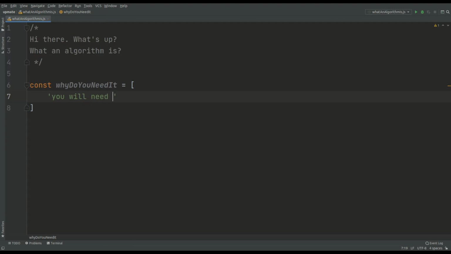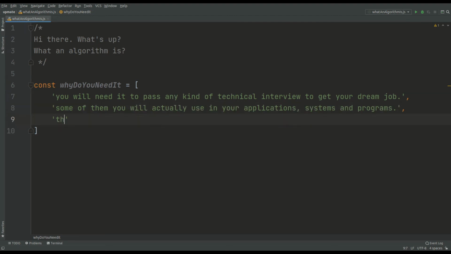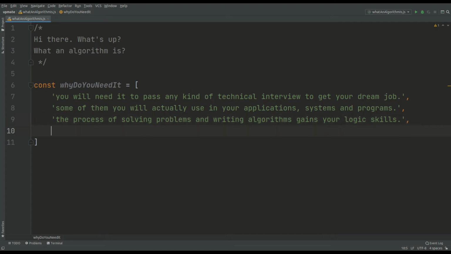You will need it to pass any kind of technical interview to get your dream job. Some of them you will actually use in your applications, systems, and programs. The process of solving problems and writing algorithms gains your logic skills, which helps you to make smart decisions even faster than before. Your brain is a muscle and you can train it.